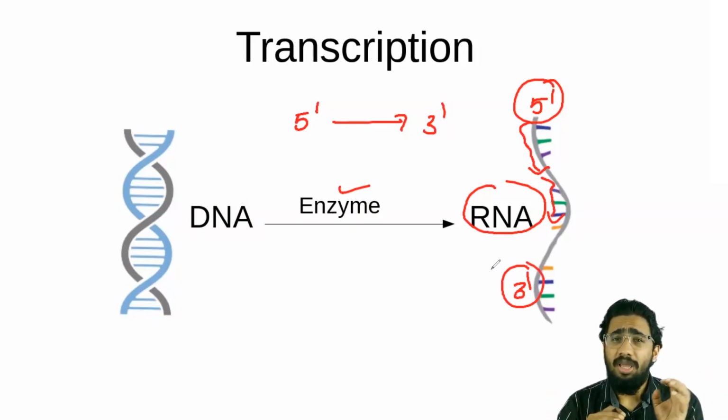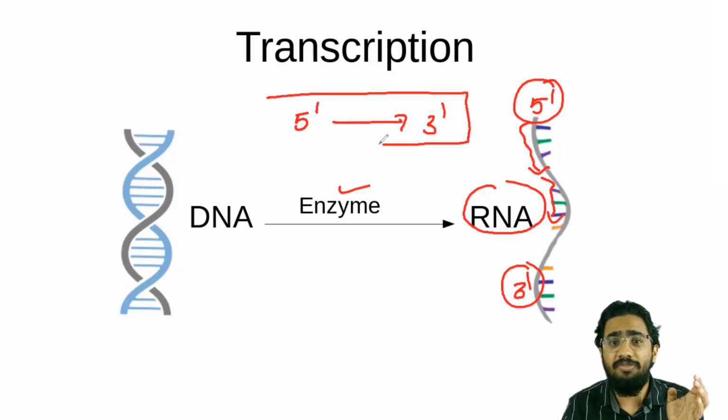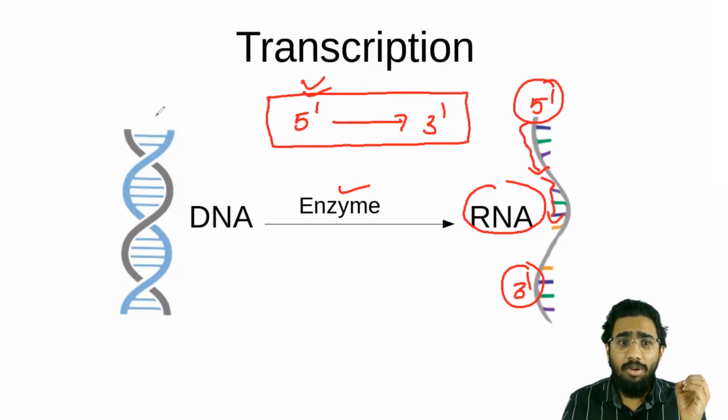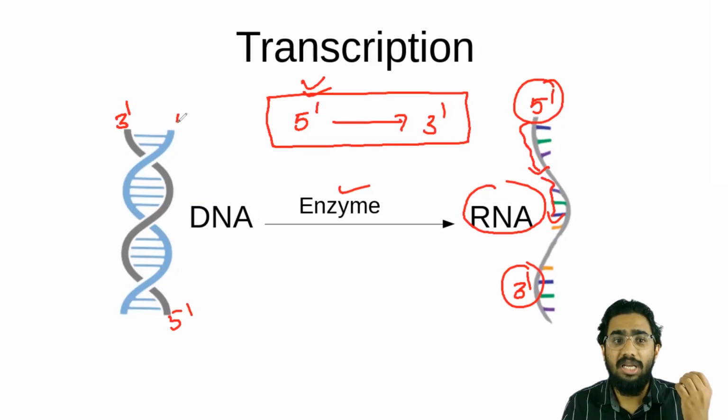Actually you have to know that every enzyme in genetics, like the DNA synthesizing enzyme, the RNA synthesizing enzyme, or in protein synthesis, every synthesis will occur in only one direction, that is from 5' end to 3' end. What is the importance of this direction in the process of transcription? You know that our DNA has 2 strands. One strand has 3' to 5' direction, and the other strand has the opposite direction, that is 5' to 3' direction.